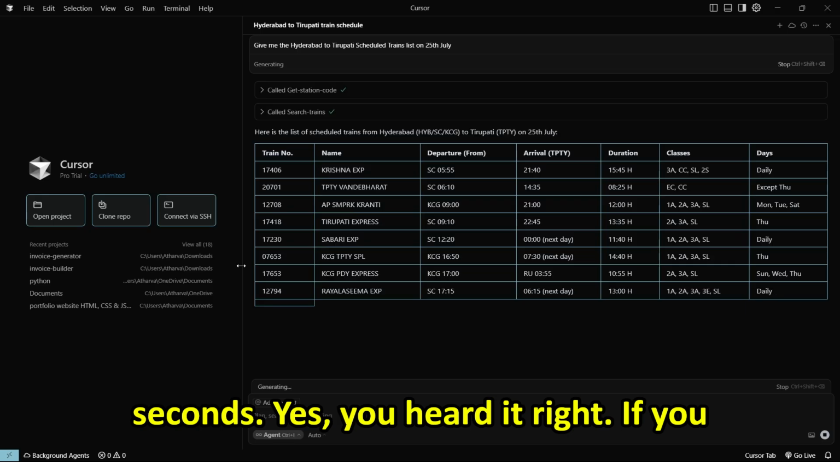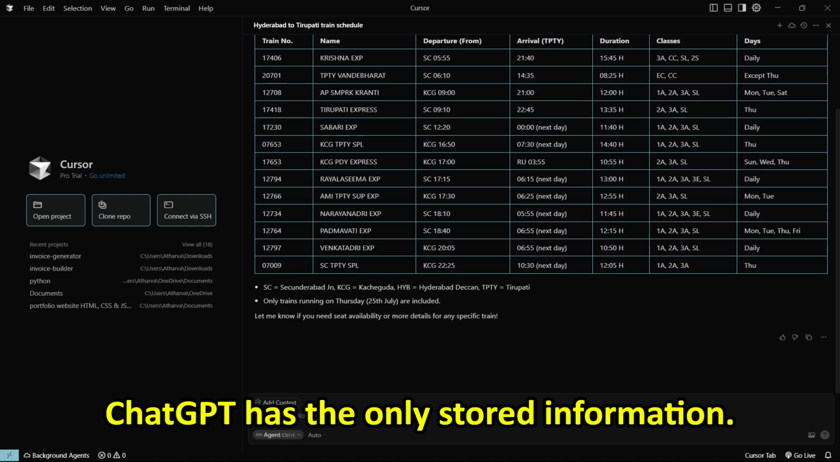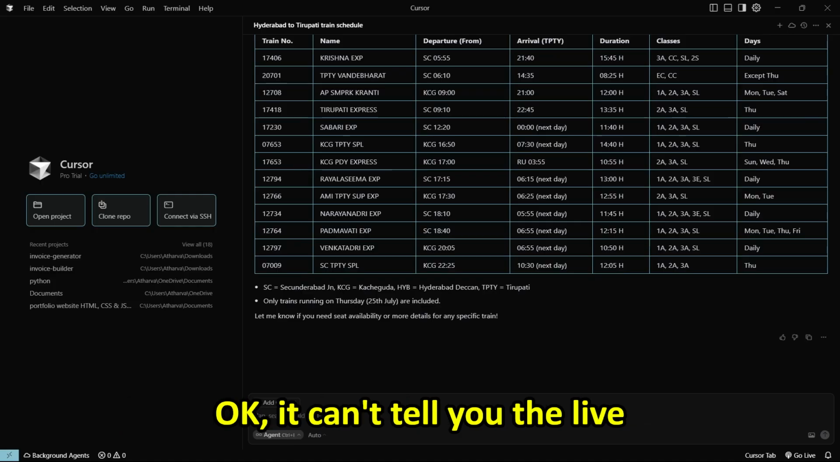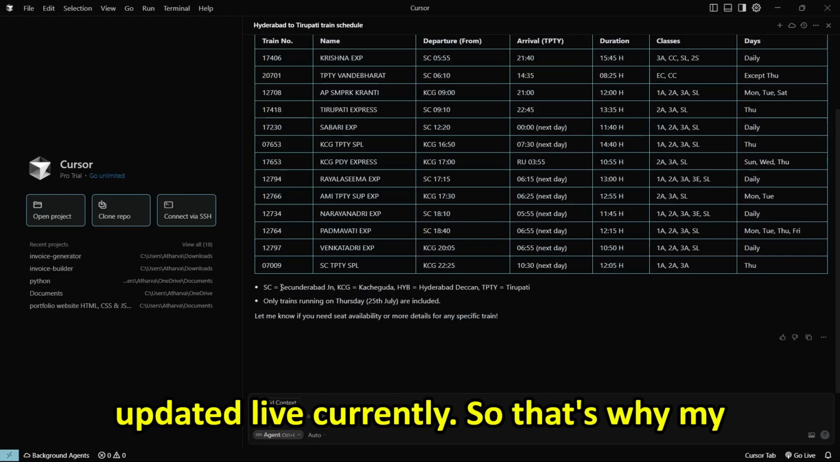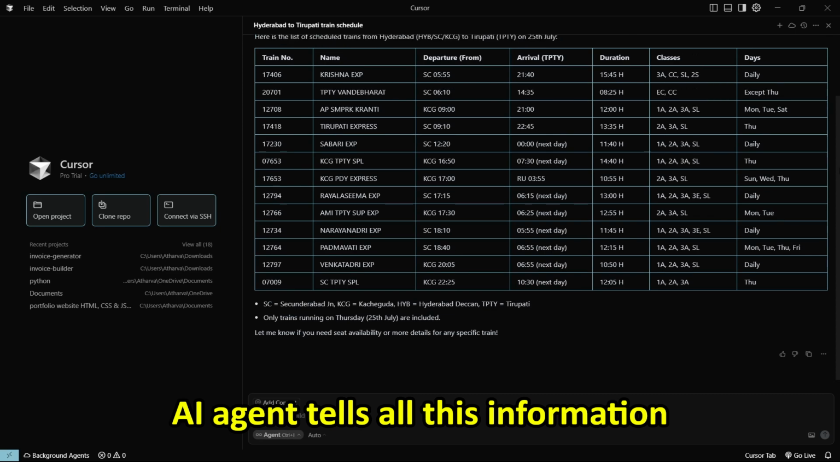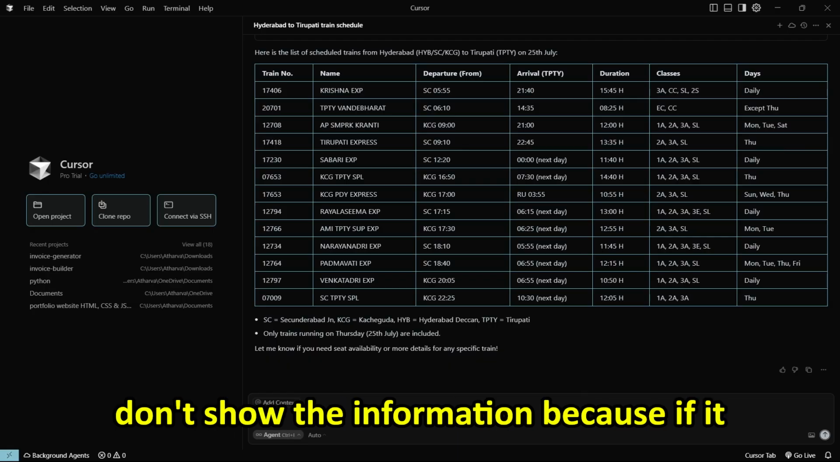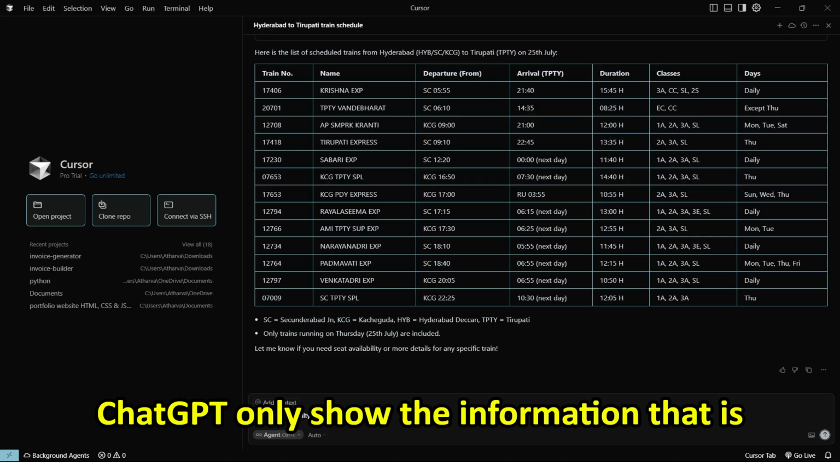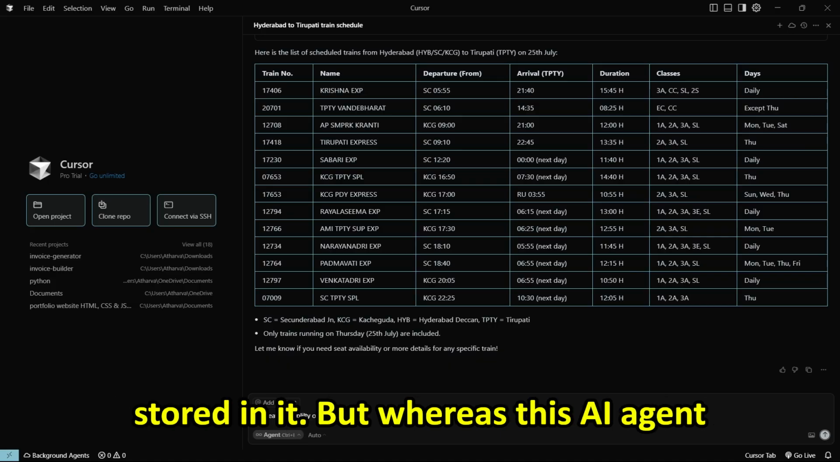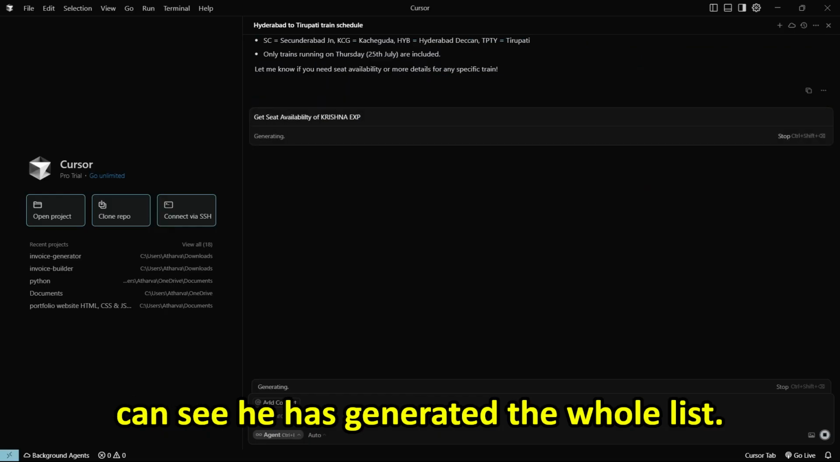Yes, you heard it right. If you type the same thing on ChatGPT, ChatGPT will be unable to tell you, because ChatGPT only has stored information. It can't tell you the live information because this information is updated live. So that's why my AI agent tells all this information live, and sometimes it also doesn't show the information if it is not updated live. ChatGPT only shows the information that is stored in it, whereas this AI agent shows us the live information. So as you can see, it has generated the whole list.